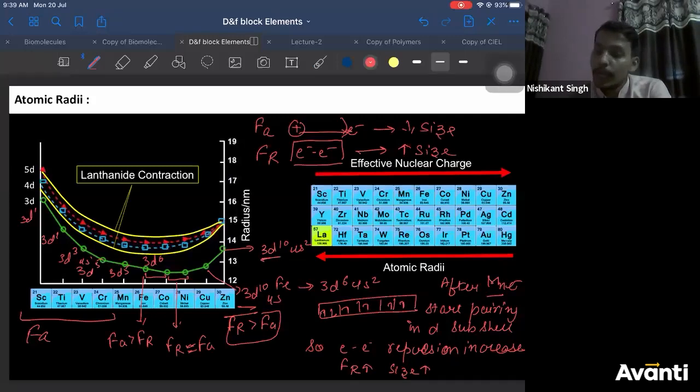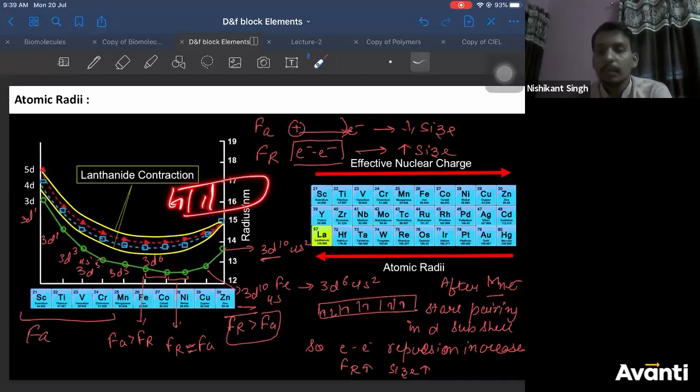So as you observe from scandium till chromium, you keep filling one electron in. Scandium is 3d1, titanium 3d2, vanadium 3d3, chromium 3d5. So you keep filling unpaired electrons. There is no paired electron, so we don't talk about repulsive force.